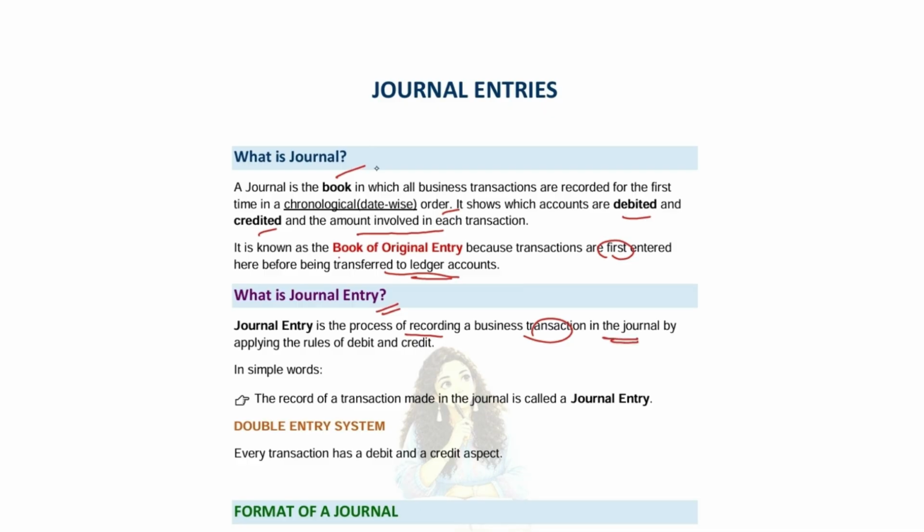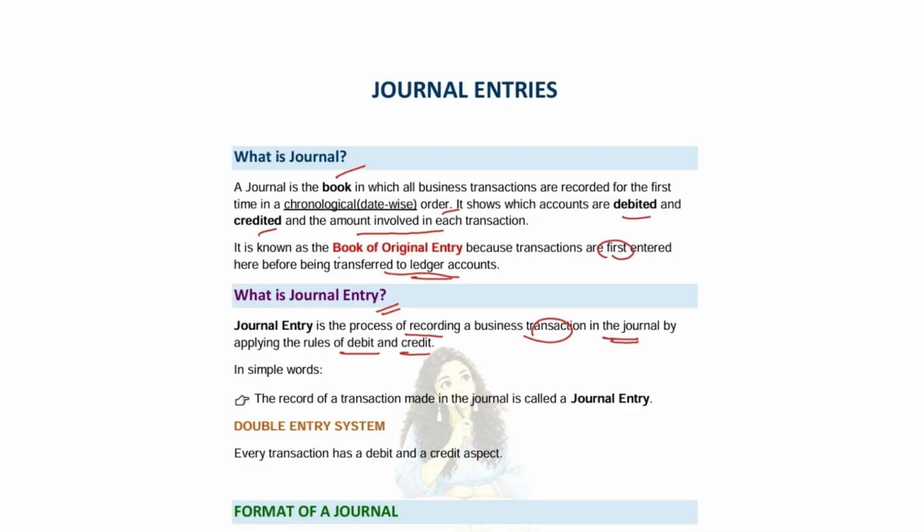So here we learned what is journal. Journal entry means it is the process of recording. What we have done in journal, no? That process is known as journal entry. So, journal entry is the process of recording a business transaction in the journal by applying the rules of debit and credit. So, what are the rules of debit and credit?